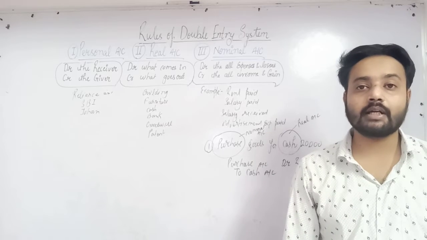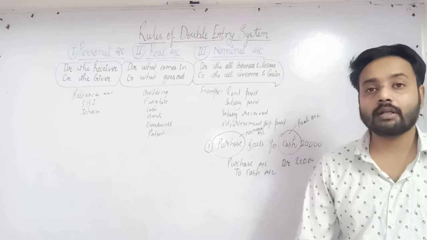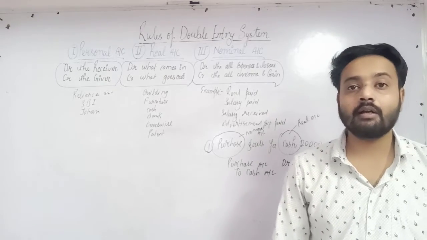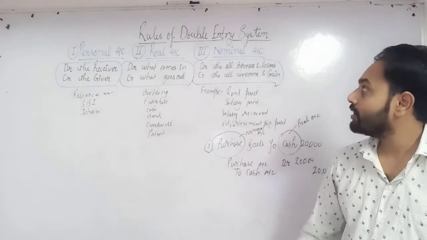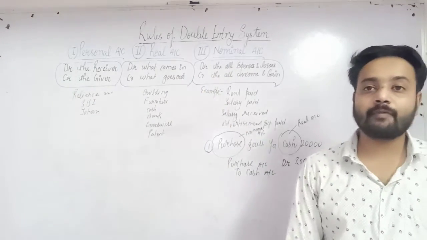Basically accounts can be classified into two categories: personal account and impersonal account. Impersonal account is further classified into real account and nominal account. I have written only real account and nominal account from impersonal. So first is personal account.